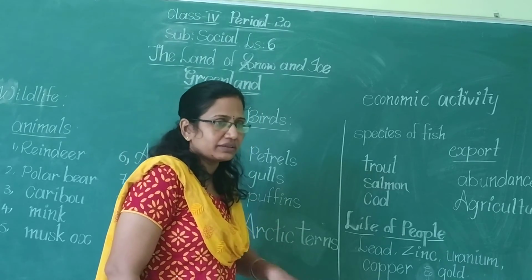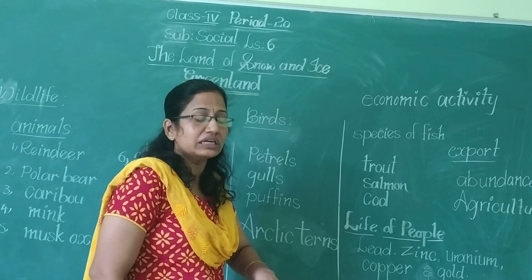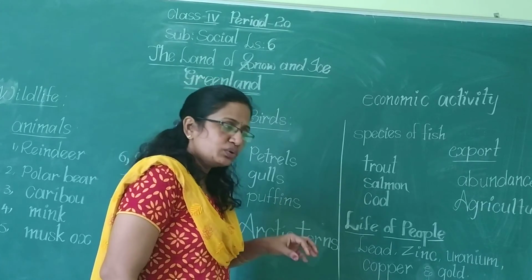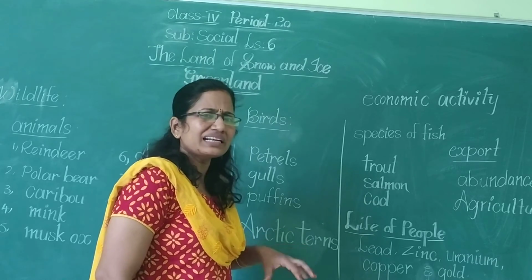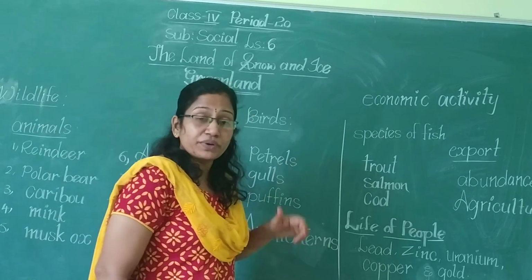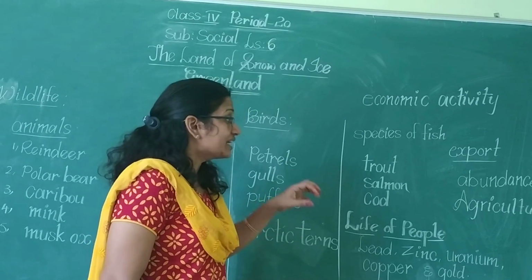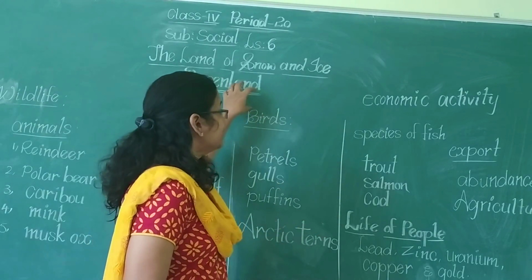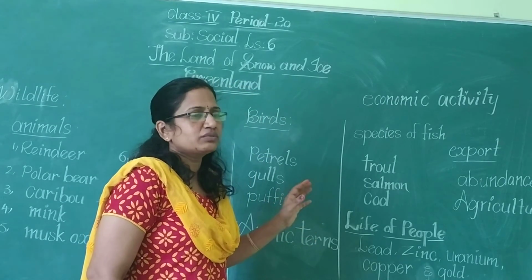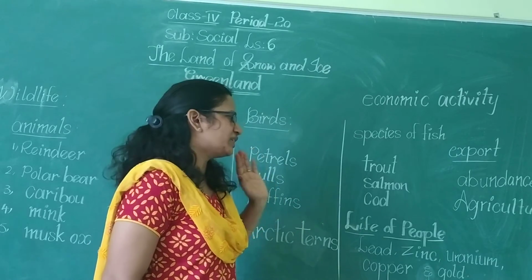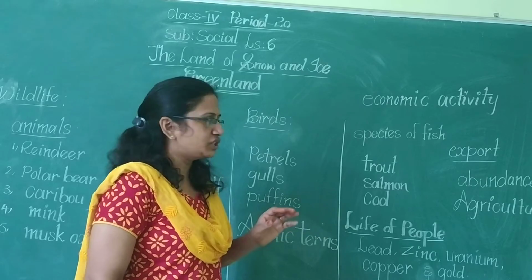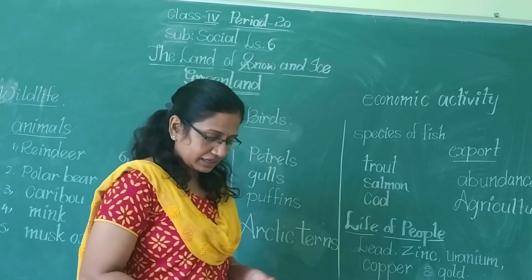Wherever water is available and the land is convenient, crops can be grown in those areas only. Such areas are very small in Greenland. Because of that, agriculture is done on a small scale, which means very little agriculture.